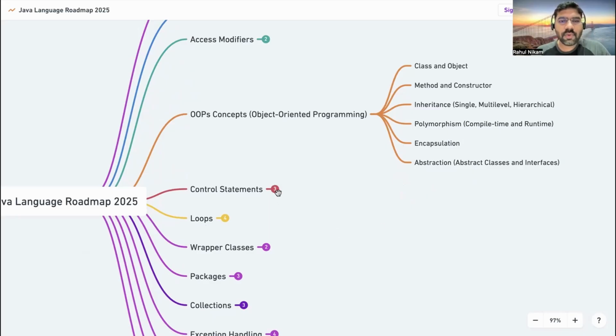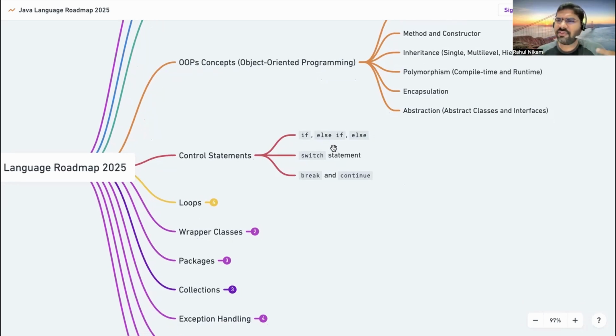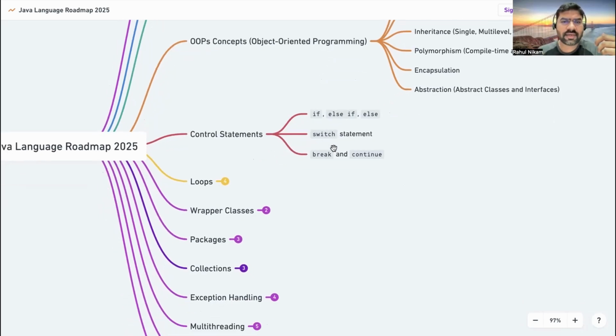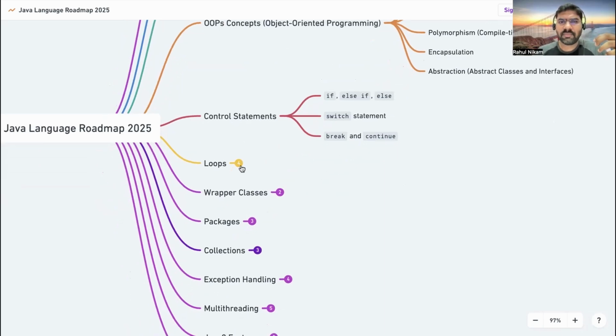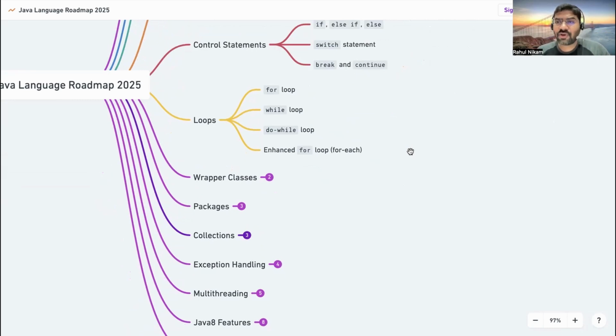After that, jump to control statements. In our programs we need to perform various if-else operations and control the flow of the program. For that, there are if-else and switch statements. We also need to play with multiple lists of data. For that, there is the while loop and the for loop, which is widely used; in industry, 98% of the time we are using a for loop. Then the do-while loop, and the advanced version of the for loop, the enhanced for loop, which is also widely used.